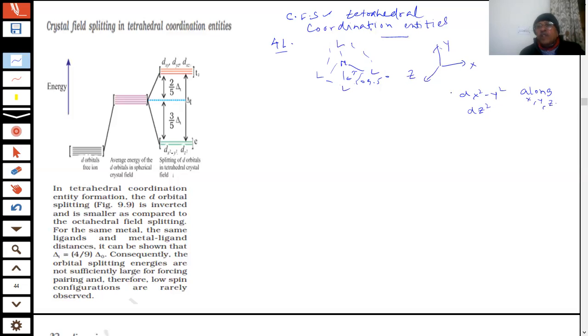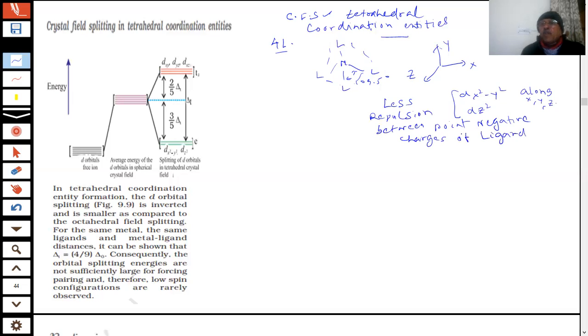Therefore, these two orbitals will have less repulsive interactions with the point negative charges of the ligands.